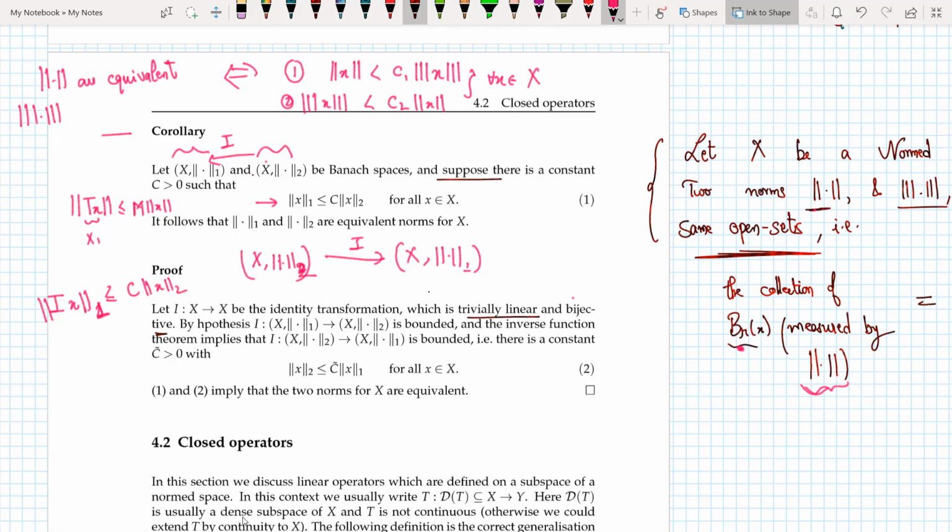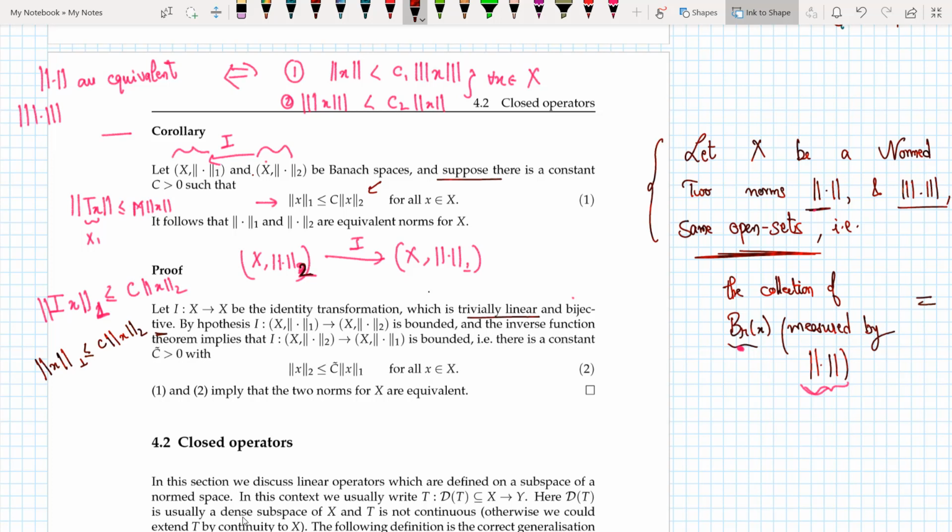So I goes from this space to this space. So the norm of I of x in this space is less than or equal to c times the norm of x2, which is exactly what is given here. So if I just rewrite it, I can write x1 less than or equal to c times the norm of x in the 2 norm.